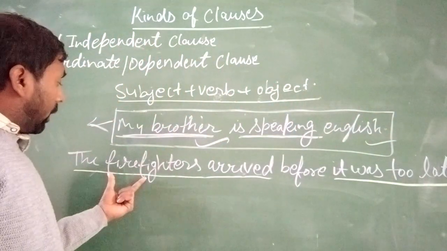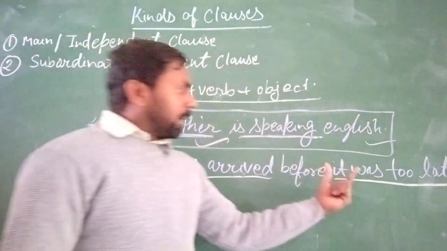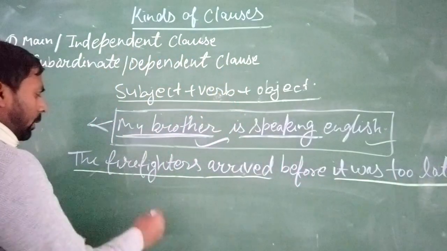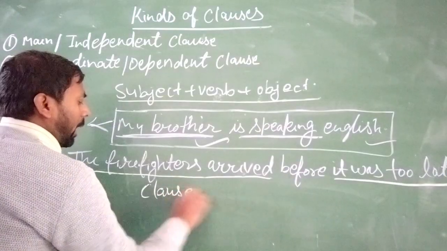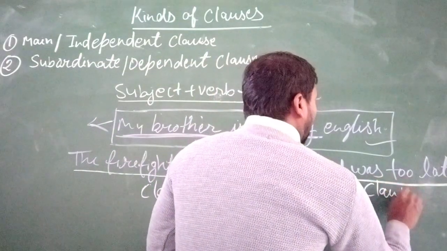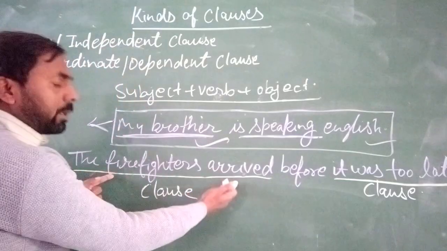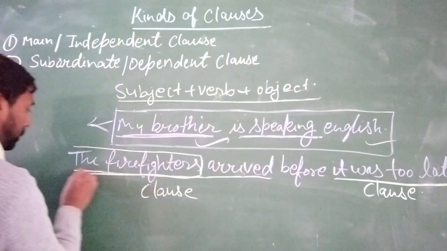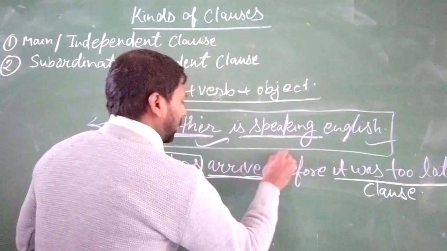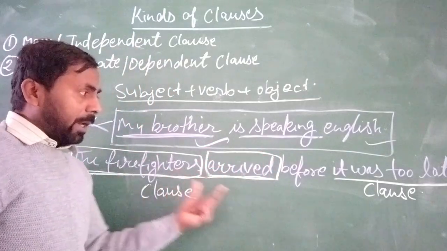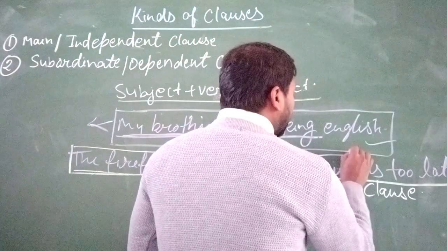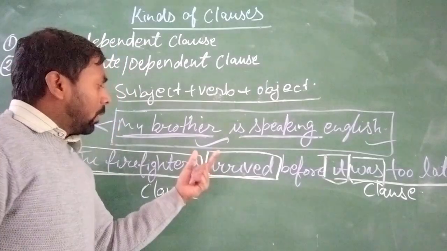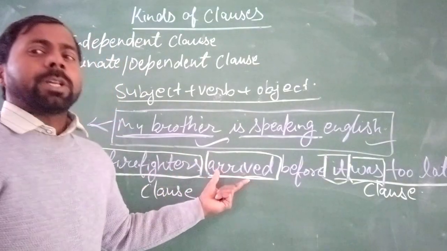Both are clauses. How is it a clause? Because it is a group of words, and it has a subject and a verb. Here is also a clause. Why? Because you can see the subject, and here is the verb. This verb is also used according to the subject and tense, so it is a finite verb.